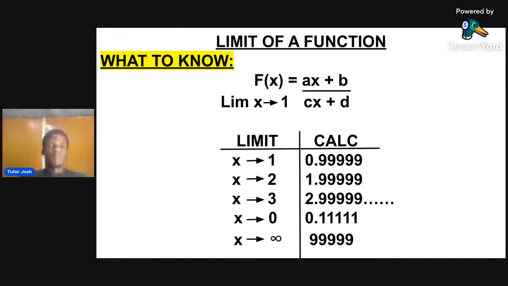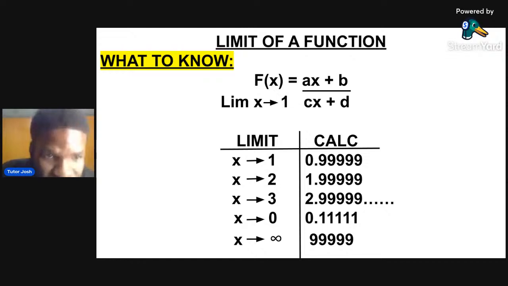Limit of a function. Now, this one is similar to limit at infinity, but the difference is that we are not giving infinity. We are giving numbers, a series of numbers. It can be 1, 2, 3, or 4. So how do we take the limit of a function like this? Please, I hope you can see my screen.